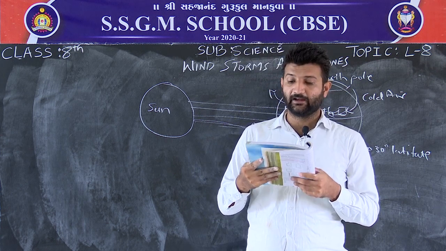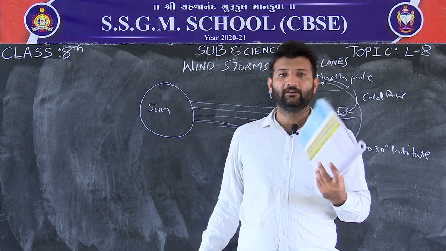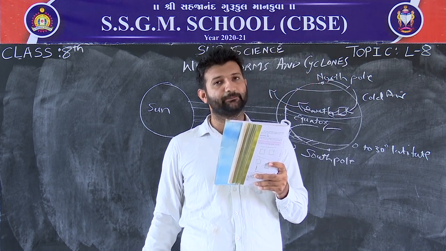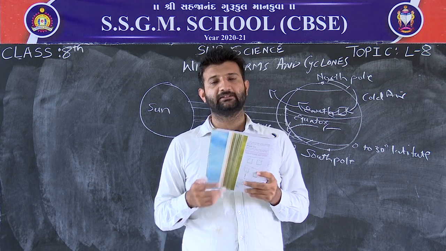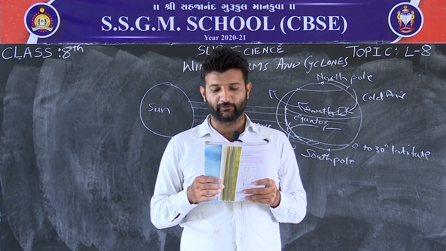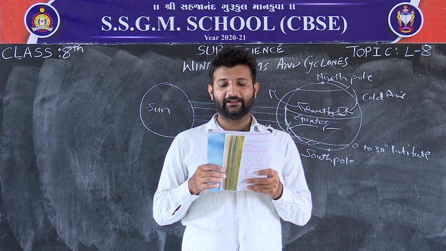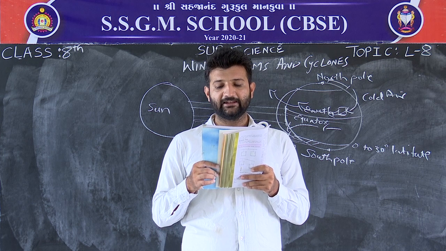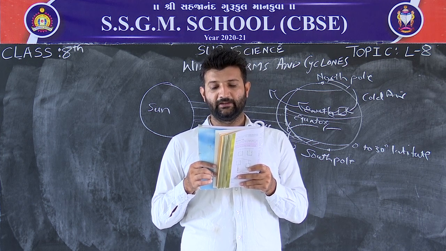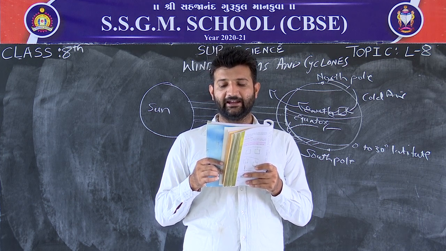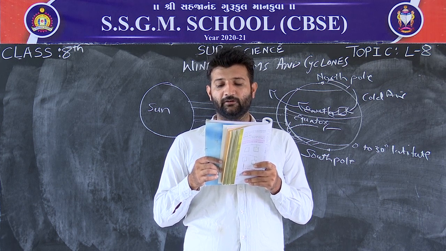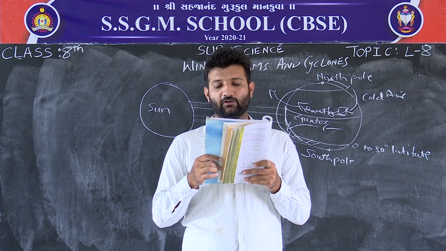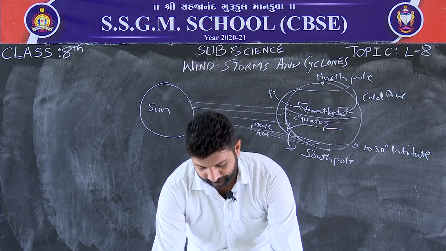Second reason, uneven heating of land and water. You have read about the sea breeze and the land breeze in chapter 4. In summer, near the equator, the land warms up faster and most of the time the temperature of land is higher than that of water in the ocean. The air over the land gets heated and rises. This causes the wind to flow from the ocean towards the land. These are called monsoon winds.